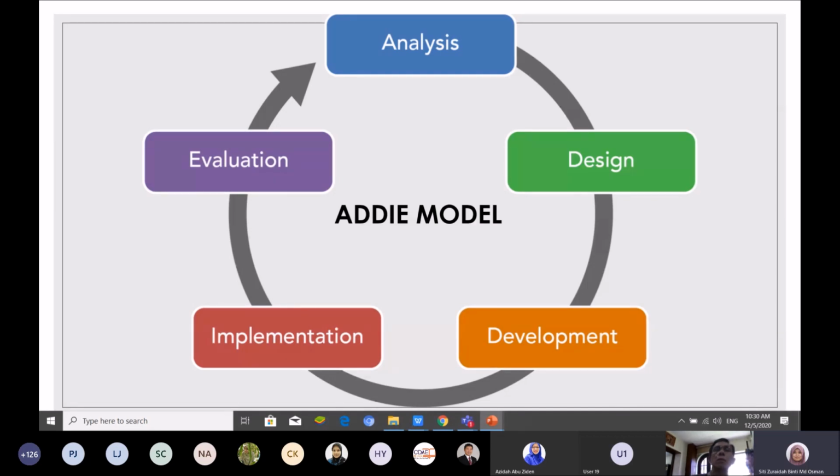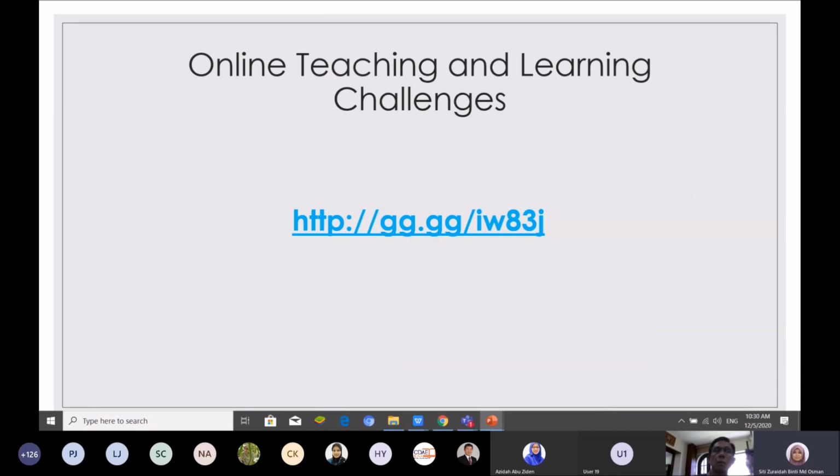Now you need to design a new environment of teaching and learning, that is online teaching and learning. So what are the challenges that you face when you do online teaching and learning?